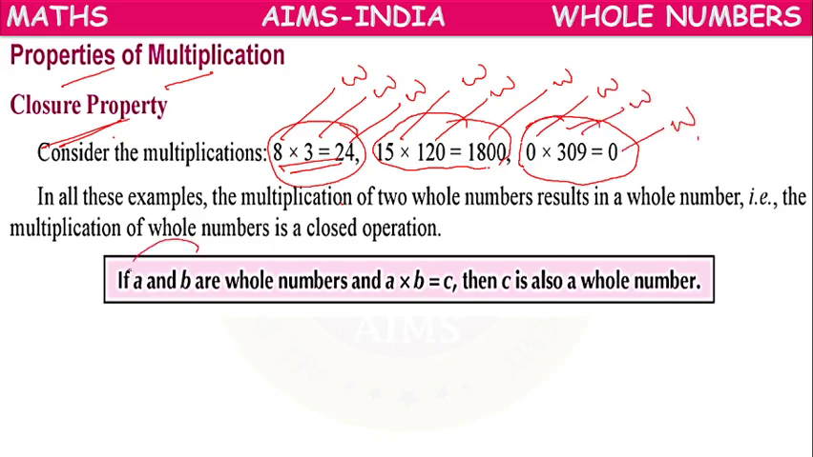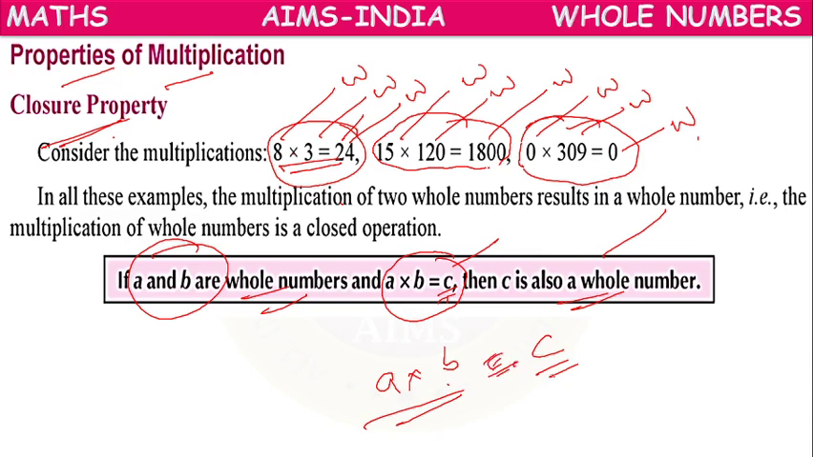Means if A and B are two whole numbers, their product A into B equals C, we are getting a new number. Let it be C. That C also will be a whole number. Means if we take any two whole numbers and multiply them, the result is also a whole number. So that's why in multiplication, whole numbers follow closure property.